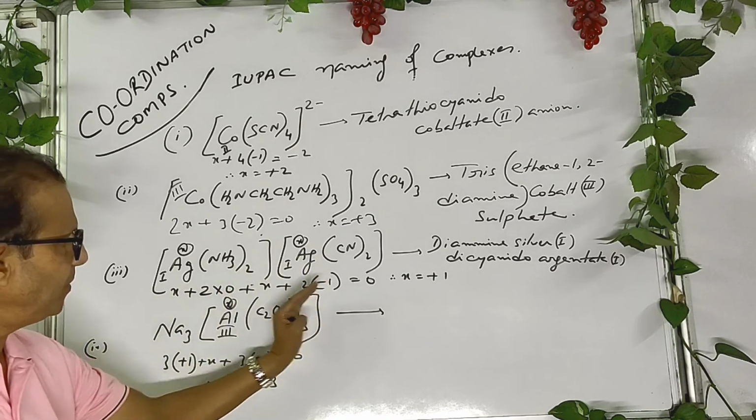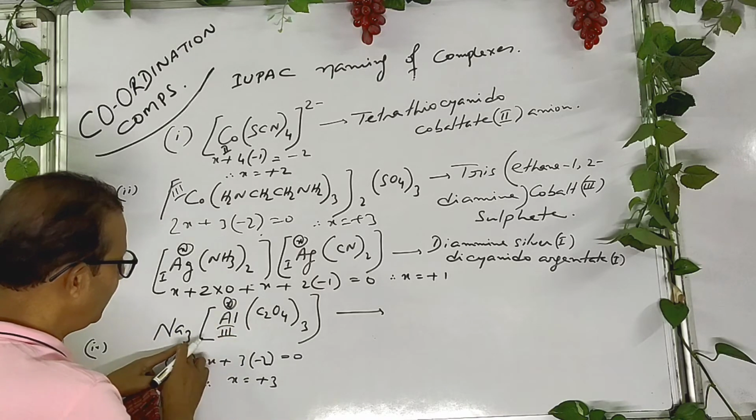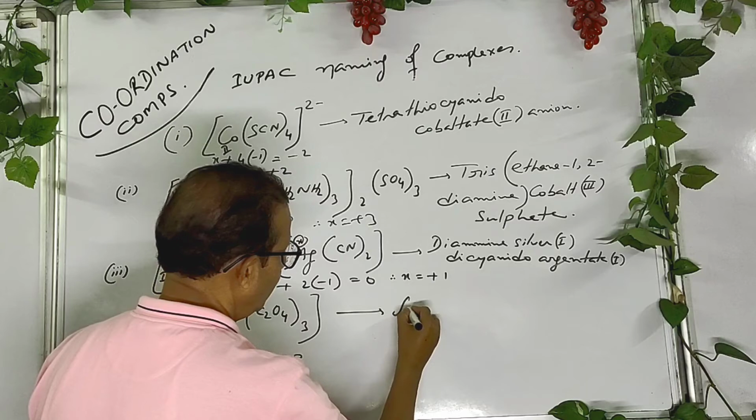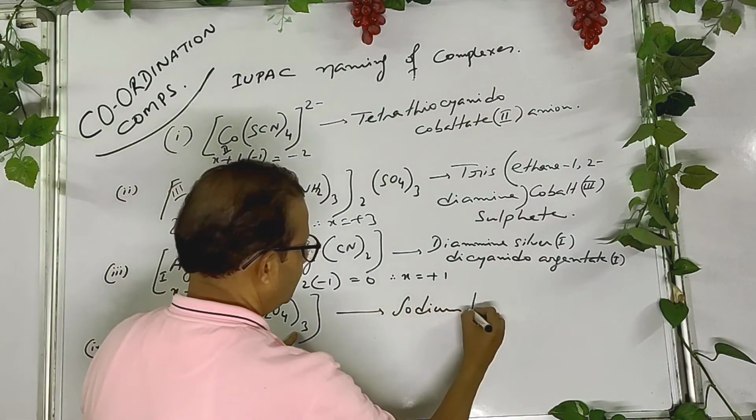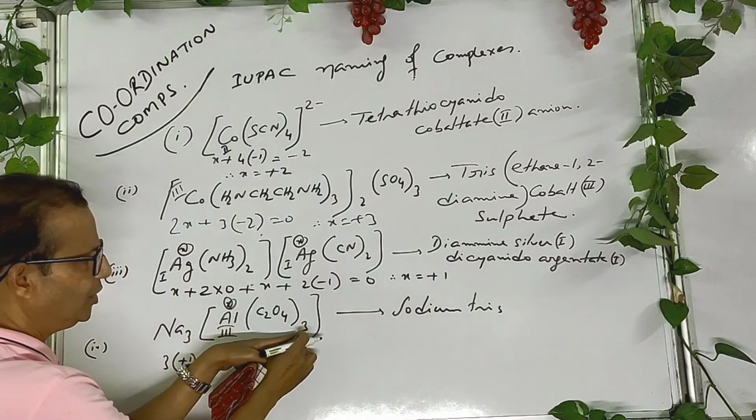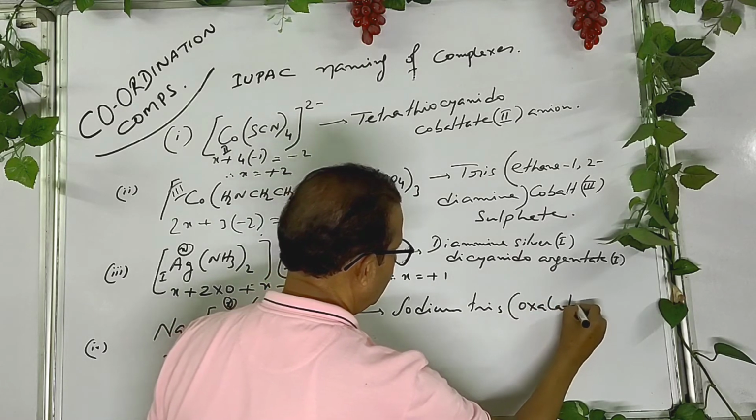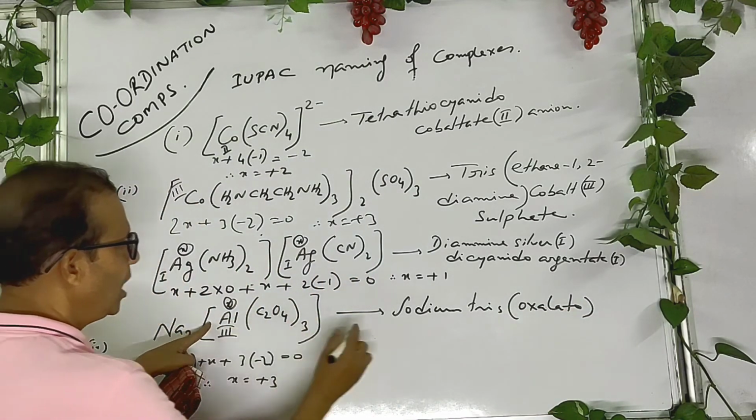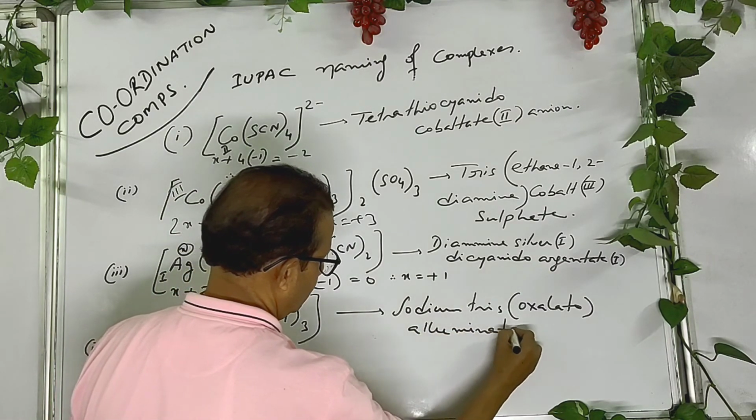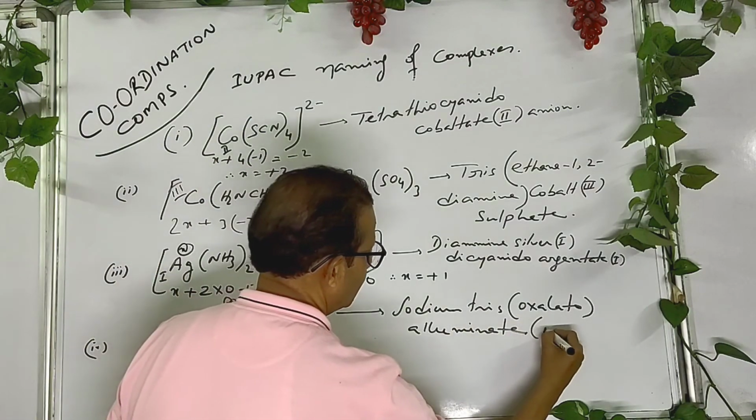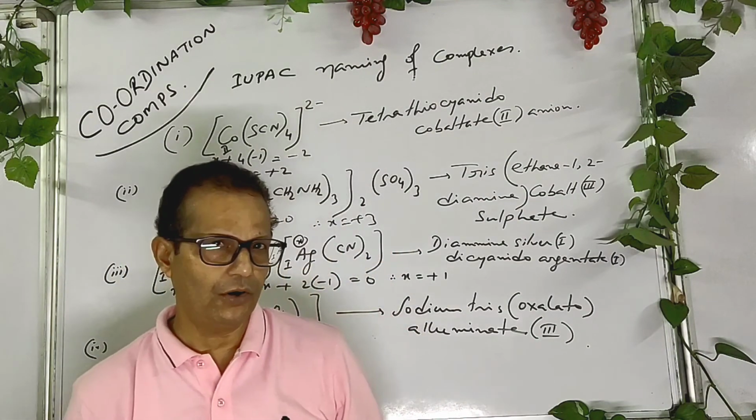Listen now, the complex part is at the right hand side. That's why aluminate. So sodium, never write the number outside, only write the name. Sodium tris, because it's a bidentate ligand, so instead of tri, tris, oxalato aluminate(III). I think you understand it.